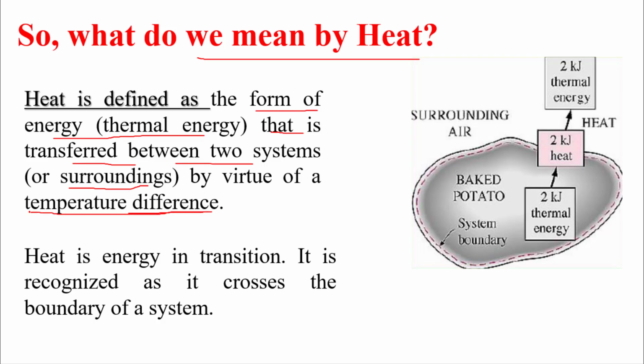Simply, we can summarize it as: heat is energy transferred due to temperature difference. That's it. This is the most important phrase, temperature difference. Heat is energy in transition. It is recognized as it crosses the boundary of a system. So here, for example, 2 kilojoules transfer out of the system as a result of temperature difference.